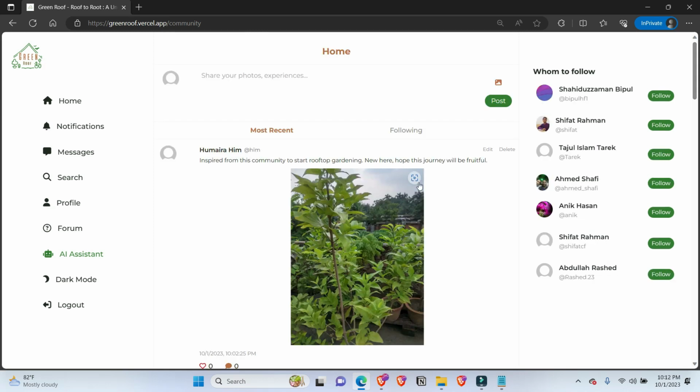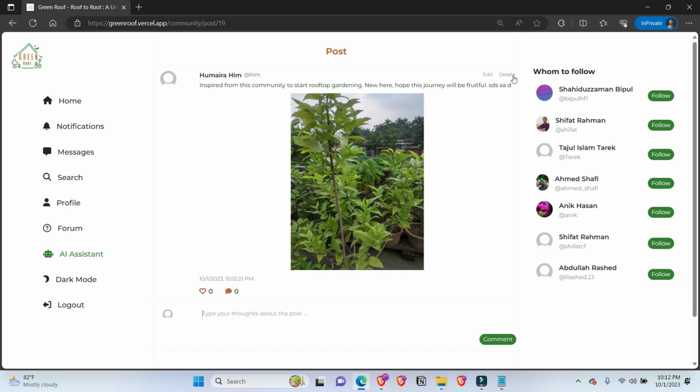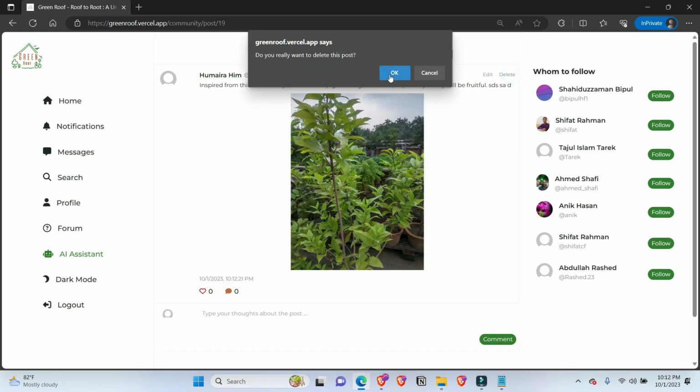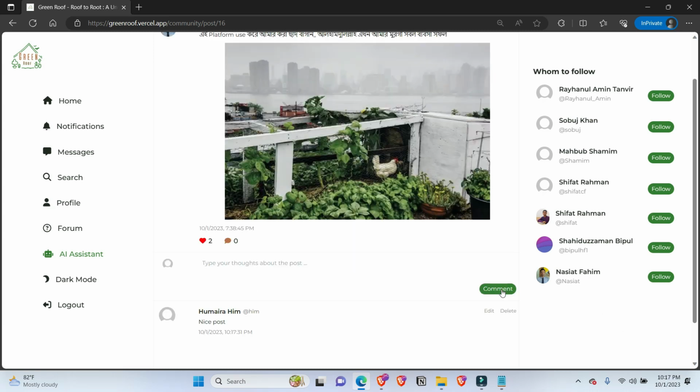If we want, we can edit and delete the post as well. Let's edit it first. If we want to delete the post, just click on the delete button. We can also react to a post. Now let's add a comment to the post. Comments can also be edited and deleted.